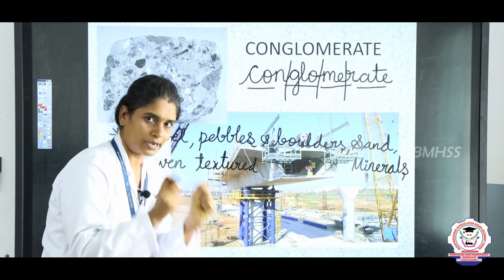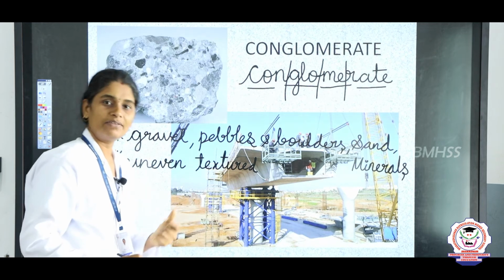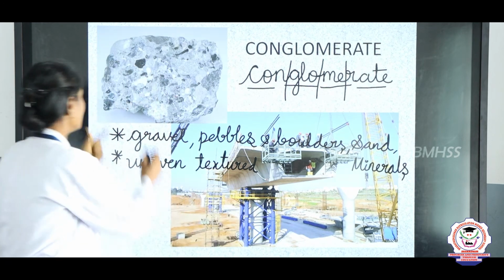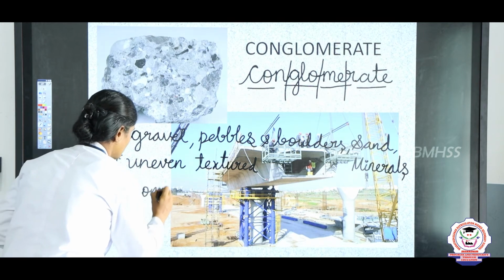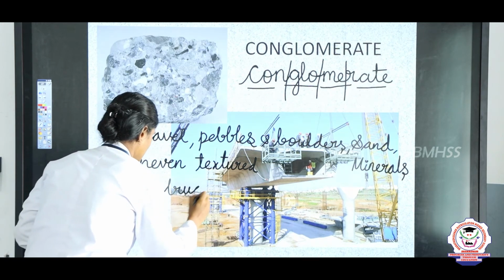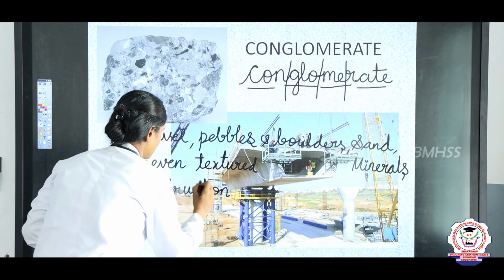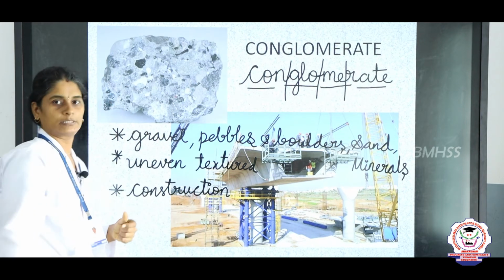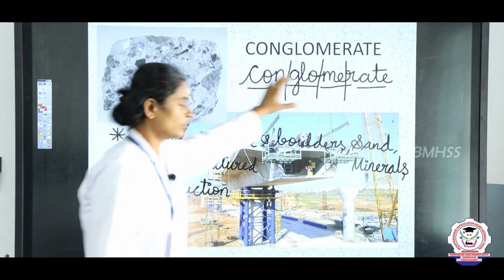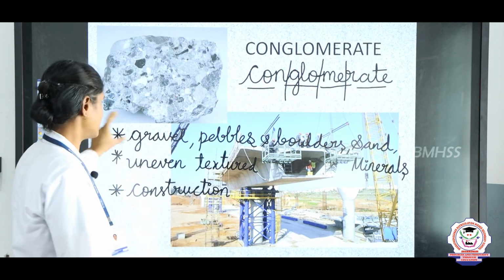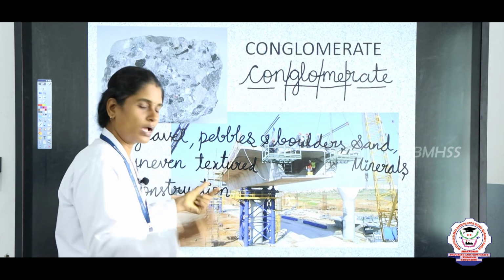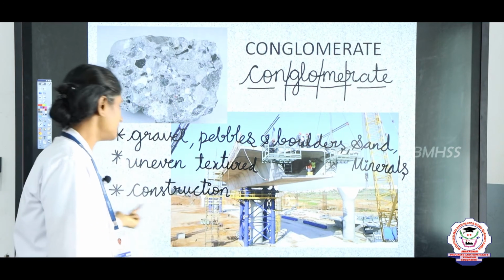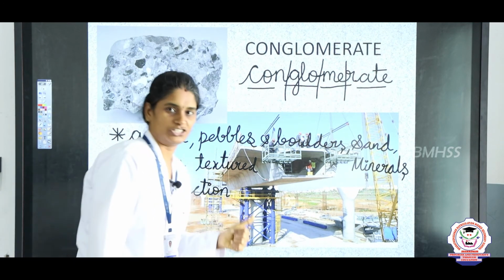And this conglomerate is used in construction. So this is about conglomerate. Conglomerate contains gravel, pebbles and boulders. Pebbles are nothing but kurangal, and it is uneven in texture and used in construction.